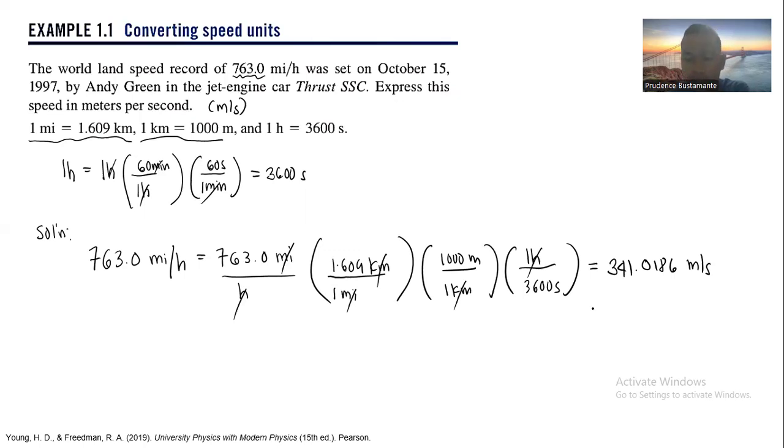So since we have four significant figures, we have 341.0 meters per second. So that is the correct answer.